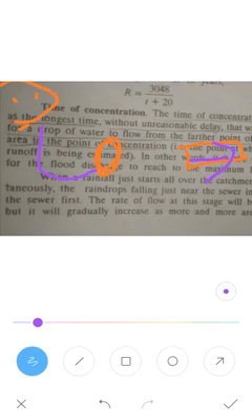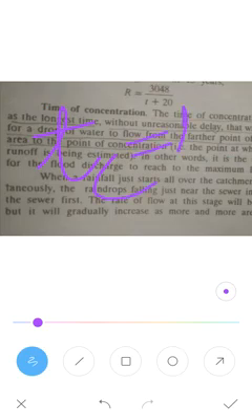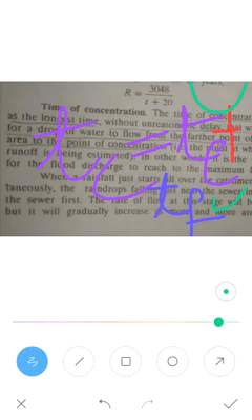So with this time of entry and time of flow, the total time of concentration TC is equal to TE plus TF, time of entry plus time of flow. These two have to be taken into consideration for the total time of concentration.